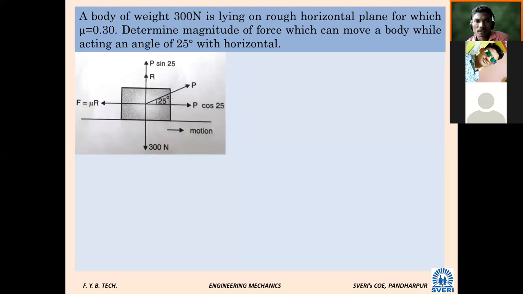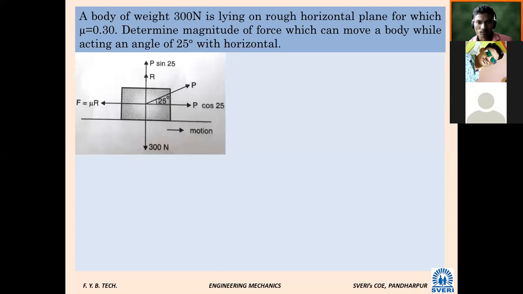Can we read 38? Will you read this problem? A body of weight 300 Newton is lying on a rough horizontal plane for which mu is equal to 0.30. Determine the magnitude of force which can move the body while acting at an angle of 25 degree with horizontal. Very good. Thank you.